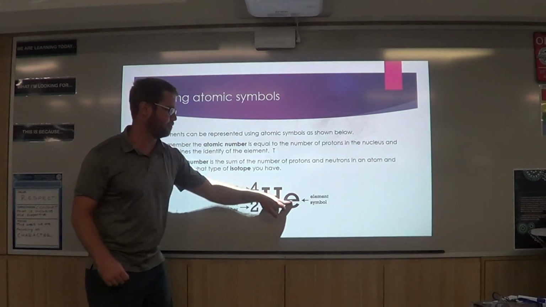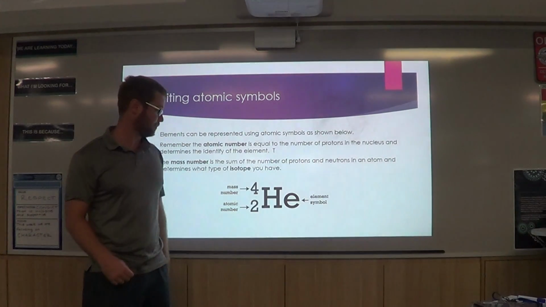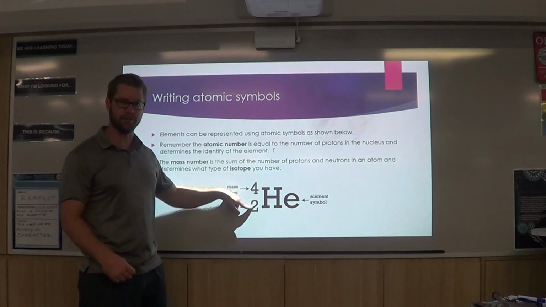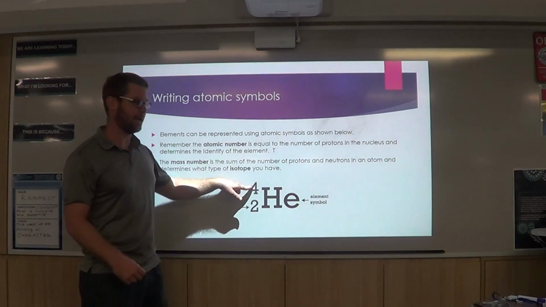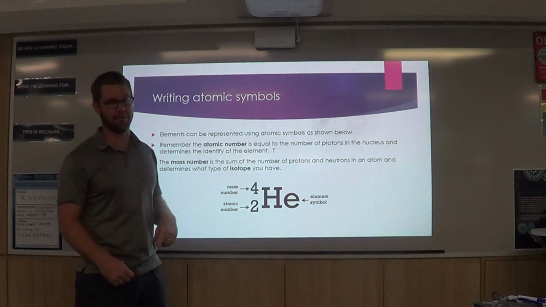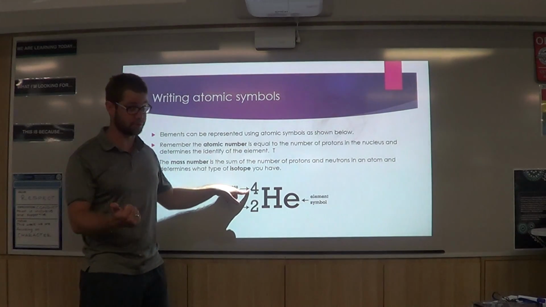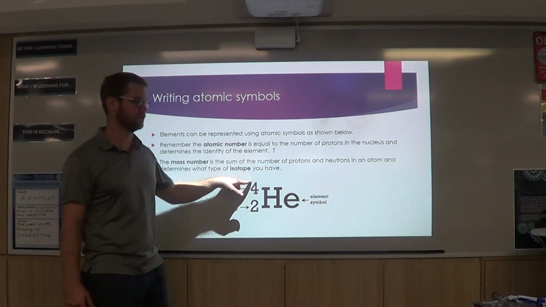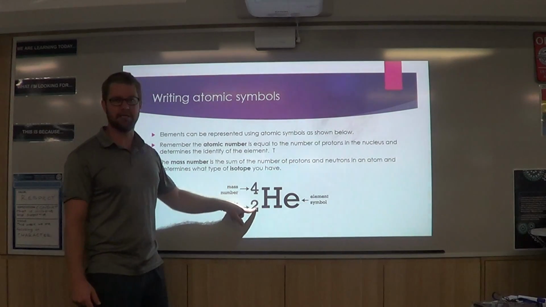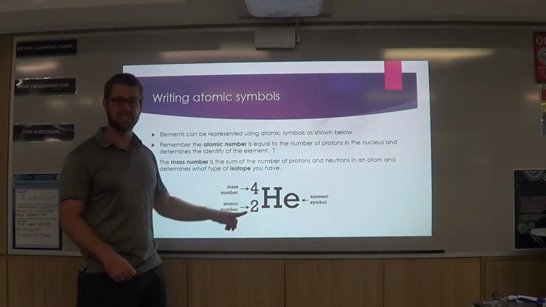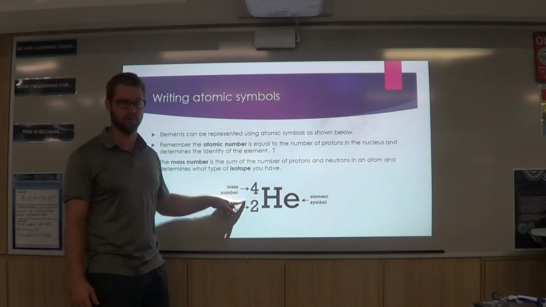This gives us the symbol, the name of the element, so helium. It has 2 numbers attached to the symbol. We've got the number at the top, which represents our mass number. That tells me how many protons and neutrons we have in the nucleus, so there's 4. And the bottom number tells me the number of protons. That's its identity, so it tells me I've got 2 protons.